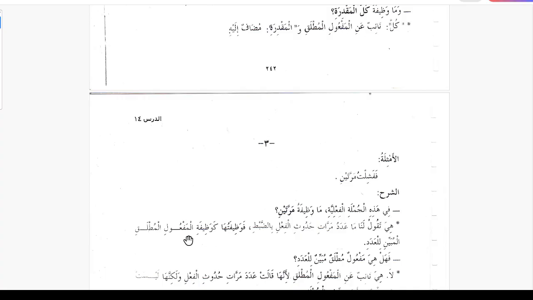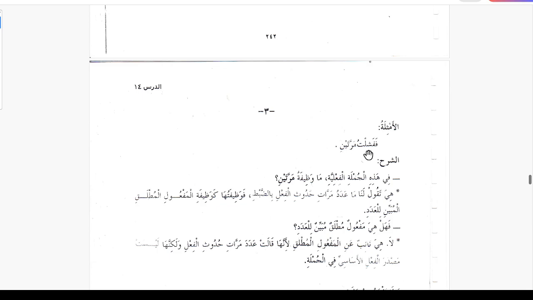Its function is the same as the maf'ul mutlaq al-mubayyin lil-adad, which further specifies the number of the actions. But we don't see that masdar here, yet the purpose of this word is the same as that masdar. So is that a maf'ul mutlaq? When we don't see the masdar of the same verb, but we see another word doing the same function, is it then a maf'ul mutlaq? No, because this is not the masdar of the same verb.